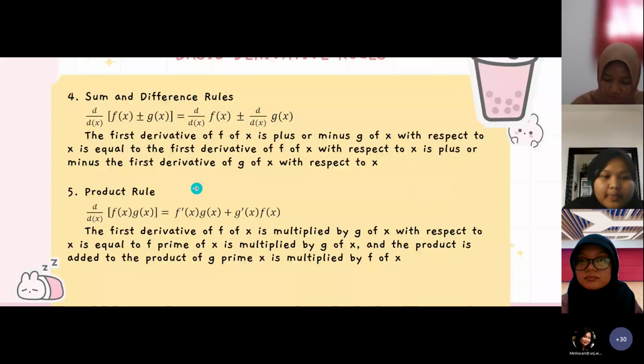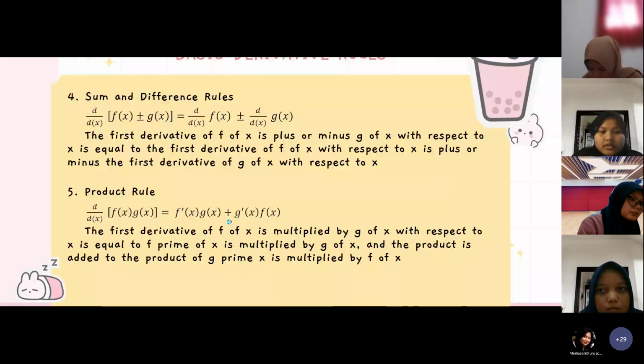Fifth, product rule. The first derivative of f of x multiplied by g of x with respect to x is equal to f prime of x multiplied by g of x, and the product is added to the product of g prime of x multiplied by f of x.